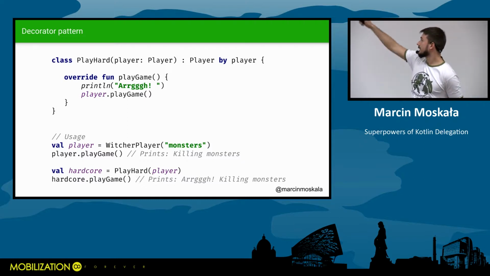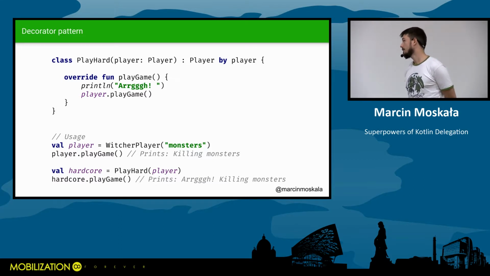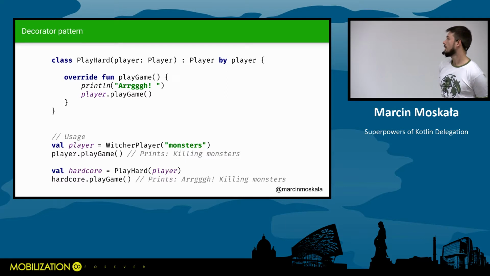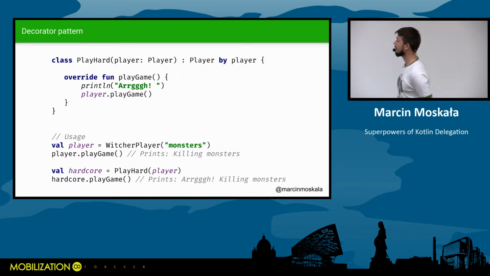Of course, in this case, it makes sense only if Player has more than one method. But let's say that it has 5 methods, and right now you can just override the method you need to change, and all the others will work as they work in the delegate. So this is a pretty simple pattern, though not used so often because it's not a very common case.